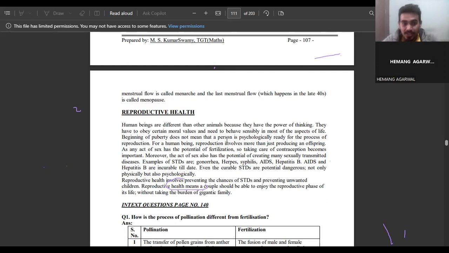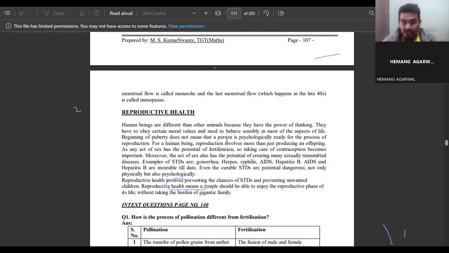Beginning of puberty does not mean that a person is psychologically ready for the process of reproduction. If someone has attained puberty and sexual maturity, it does not mean that person is ready for the process of reproduction. For human beings, reproduction involves more than just producing an offspring, as any act of sex has the potential of fertilization, so taking care of contraception becomes important.